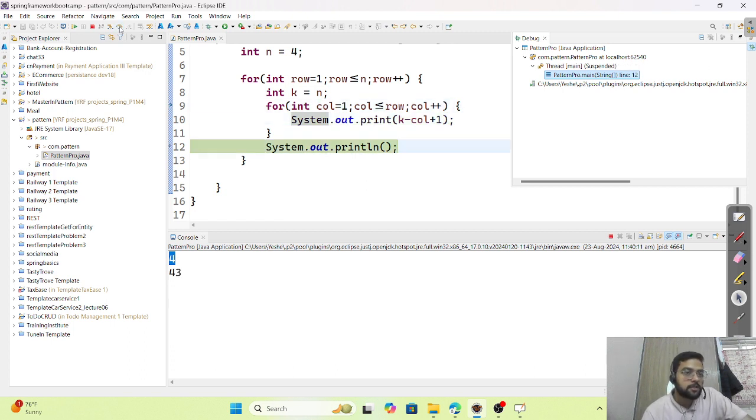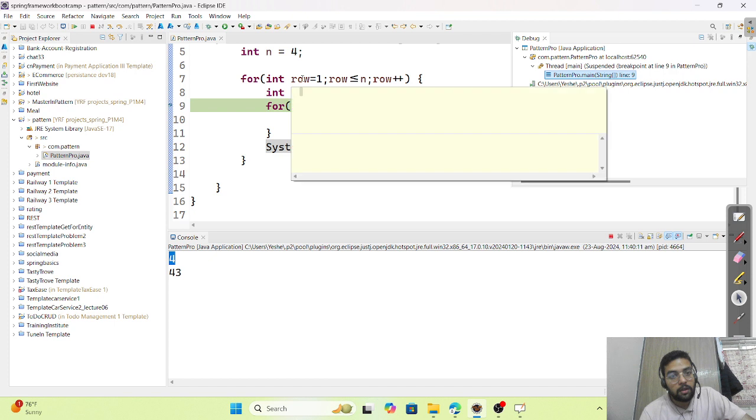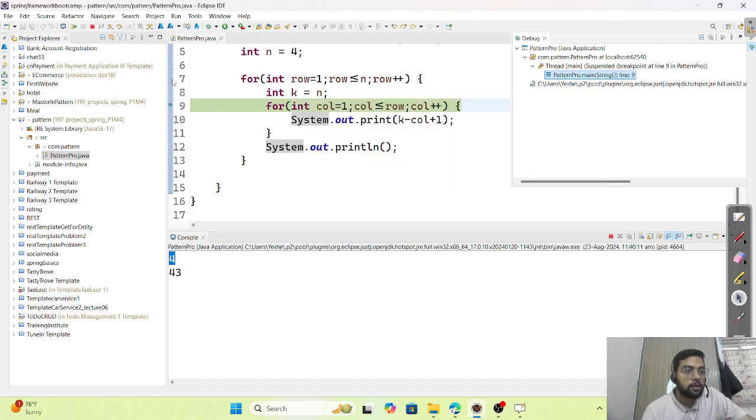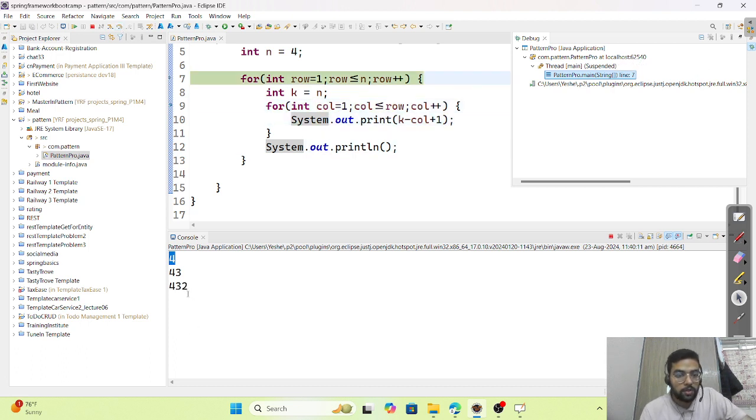Now column plus plus, column becomes 3, condition failed, again came outside. Row plus plus, row equals 3, k again initialized to 4 because we need to start from 4. Then you can see 4, 3, 2. Just focus here.